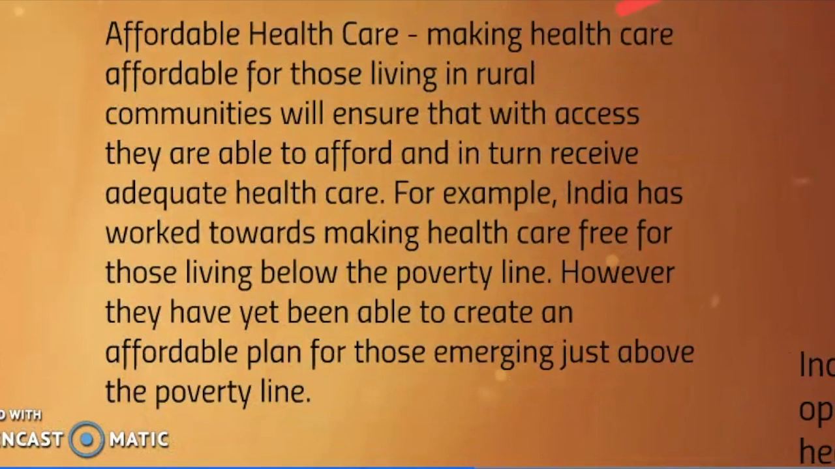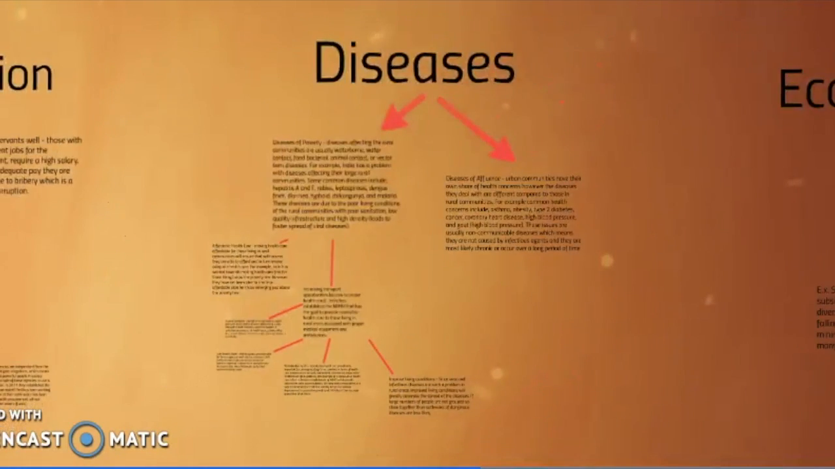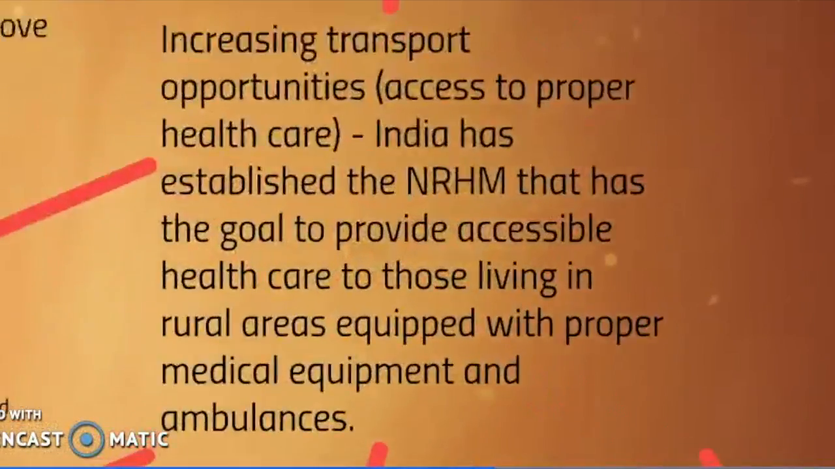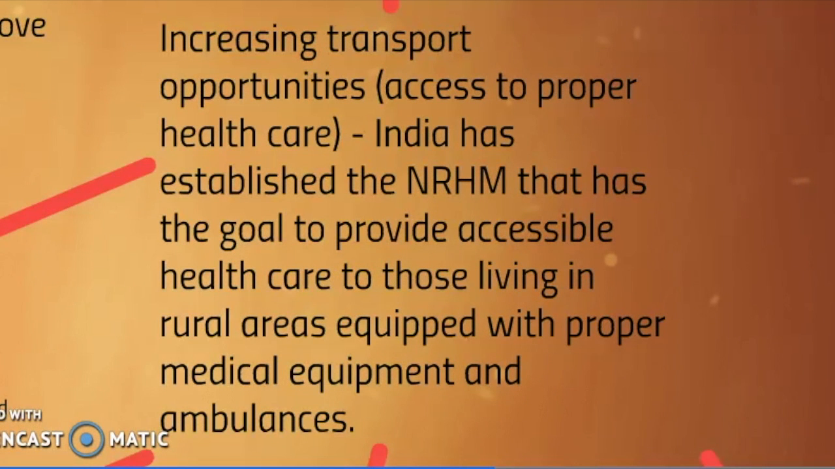The first main solution to this problem is making healthcare affordable so that rural communities are able to afford and receive adequate healthcare. For example, India has worked towards making healthcare free for those living below the poverty line. Increasing transport opportunities helps with the access to proper healthcare, and India once again has established the NRHM, which has the goal to provide accessible healthcare to those living in rural areas, equipped with proper medical equipment and ambulances.